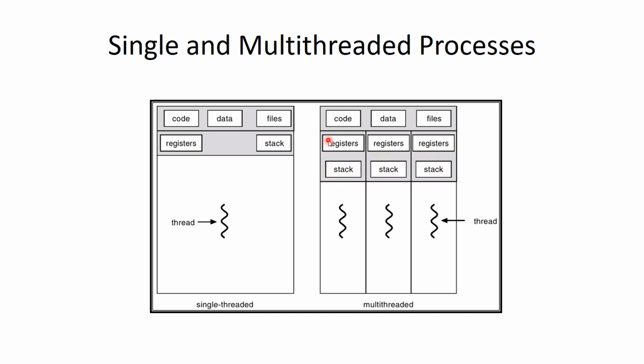So the registers and stack are not shared by the threads, but what these 3 threads share is the parent process. They share the code, data and files. So we have a multi-threaded process where there are 3 threads and all of them share code, data and files. What they don't share are registers and stack. These are separate for each of the threads.